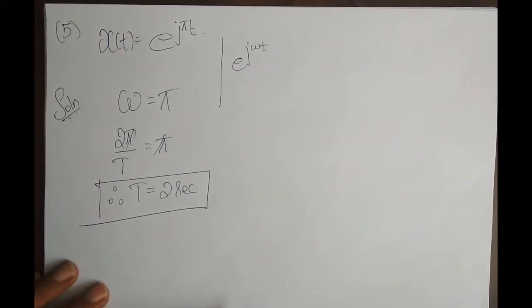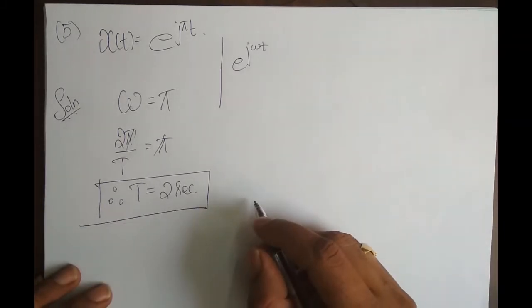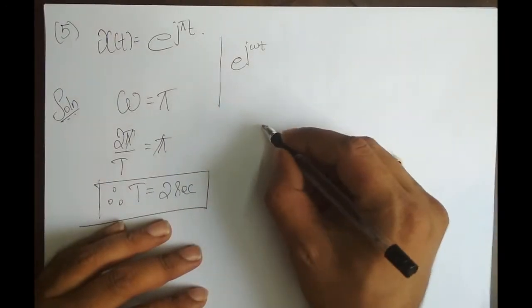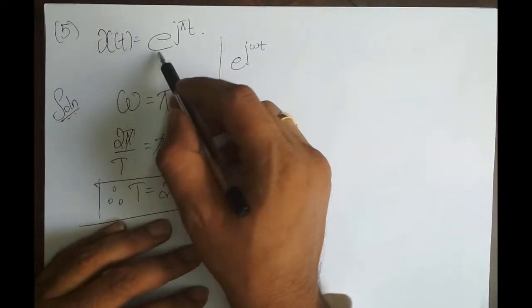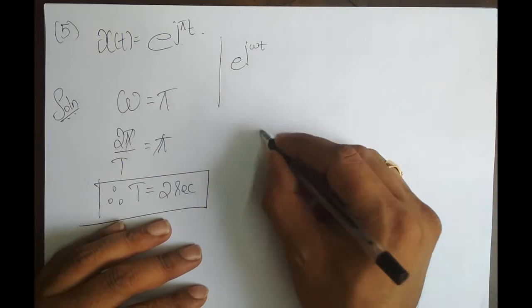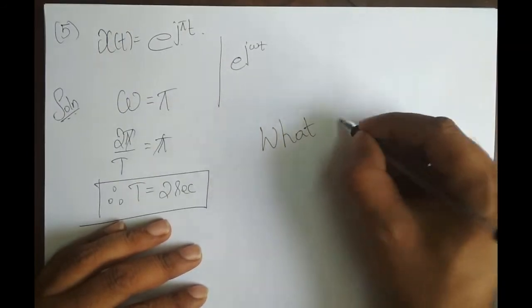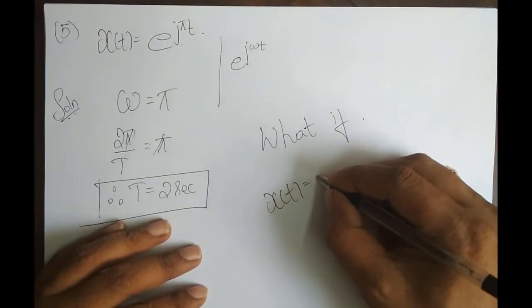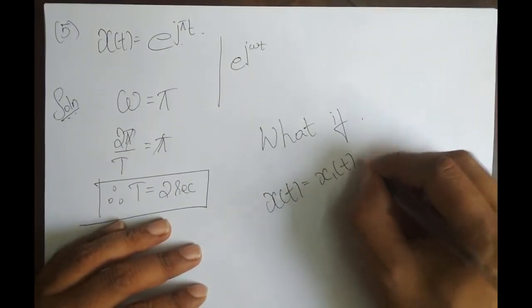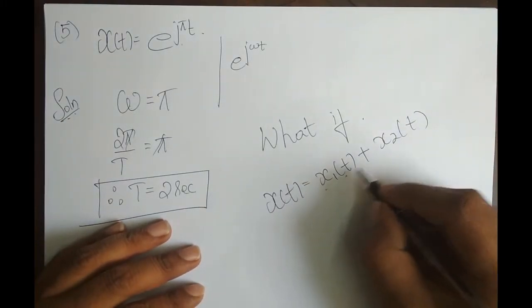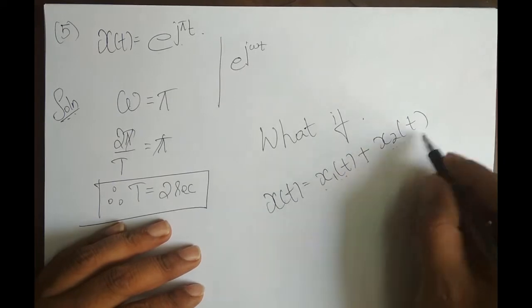Okay. Now this is how we basically solve for the periodicity of a signal if I have just one frequency component. I have one signal, right? On the right hand side, x of t is equal to, I have just one signal. What if I have x of t is equal to x1 of t plus x2 of t? I have one periodic signal, and this periodic signal is added with one more periodic signal.